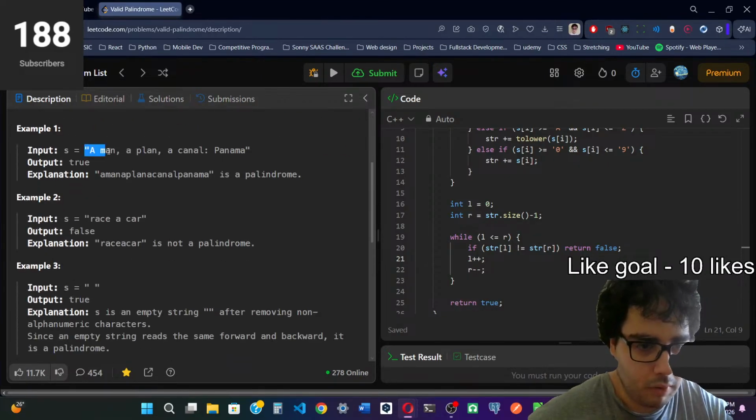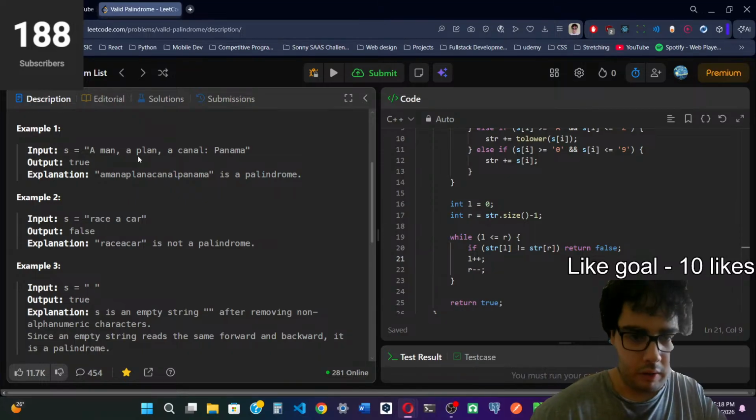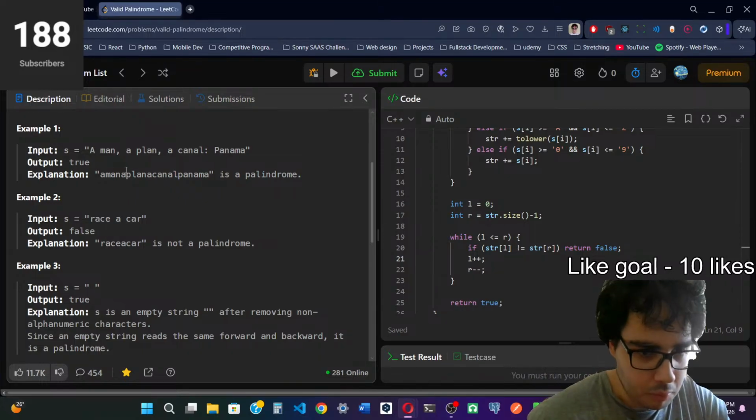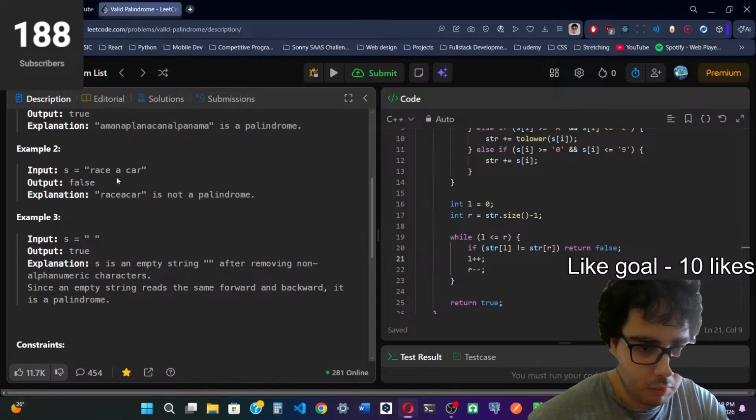So when we convert everything to lowercase letters, and when we remove all non-alphanumeric characters, we get this, which is a palindrome. Then we get this, which is race a car.